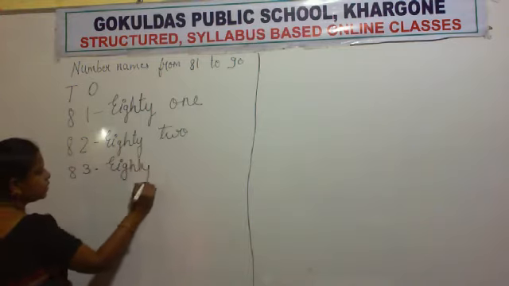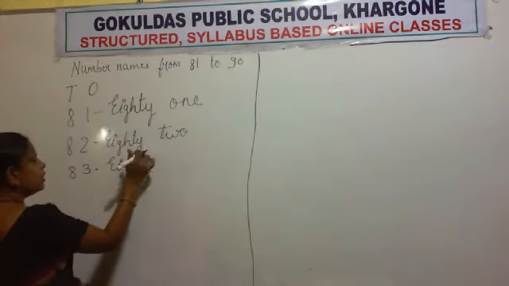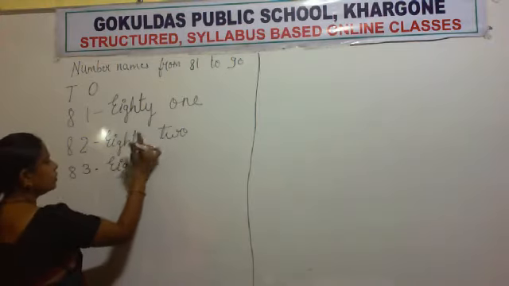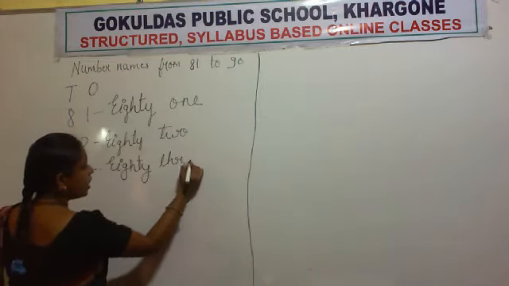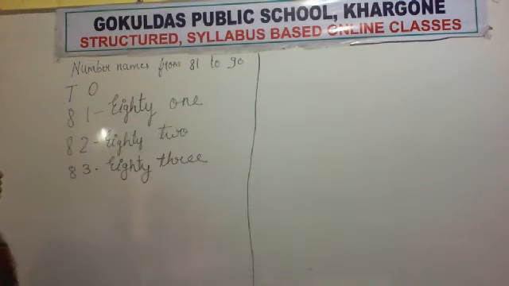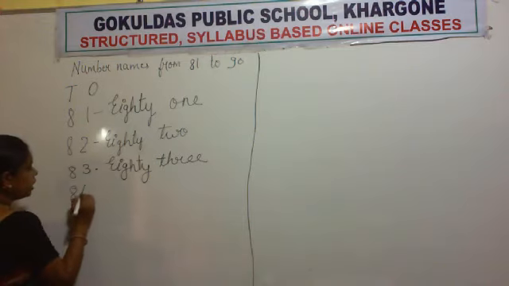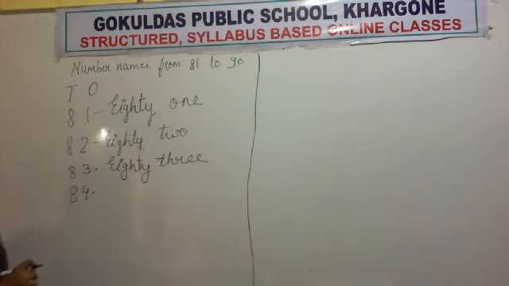EIGHTY. 83. THREE 83. Now which number will come after 83? 84.